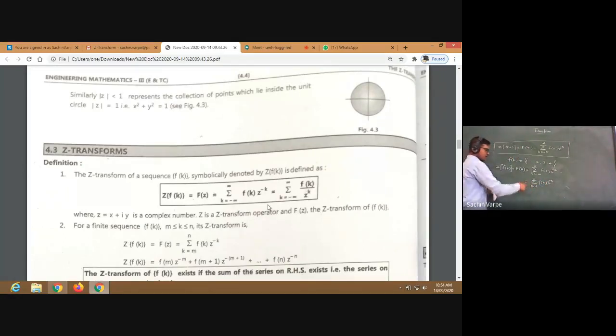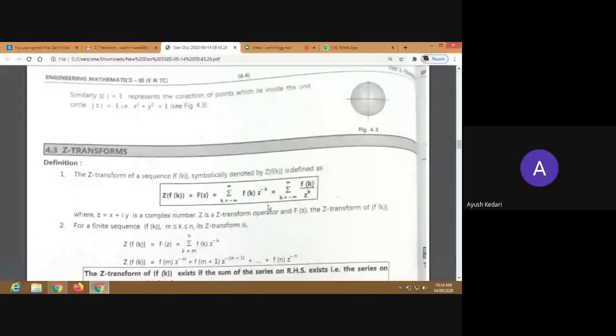So when we expand this summation, for k equal to 0, I'll get f of 0 z raised to 0 plus f of 1 z raised to minus 1, minus is already there, plus f of 2 z raised to minus 2. Is it okay? Plus f of 3 z raised to minus 3.